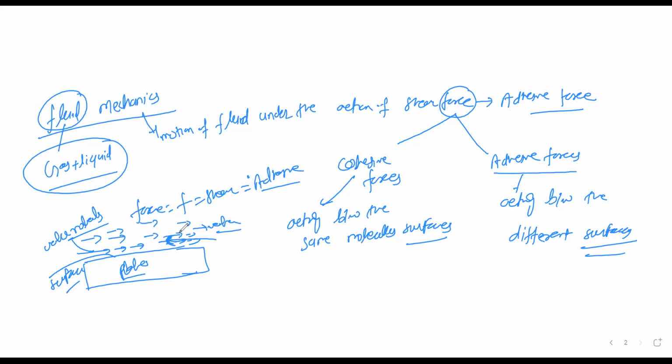Okay, so in fluid mechanics, I have discussed the introduction: why the motion of the fluid occurs, and what different forces act between them.